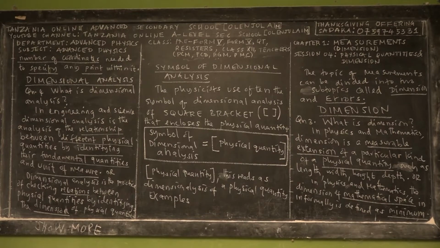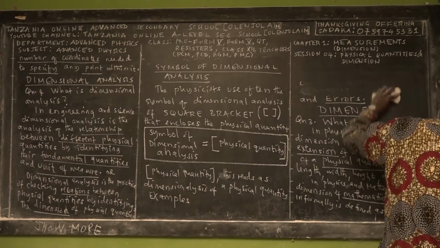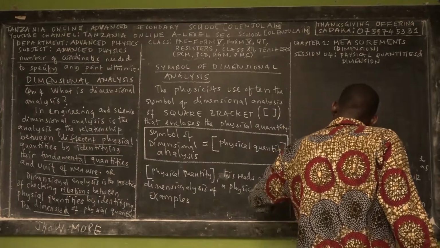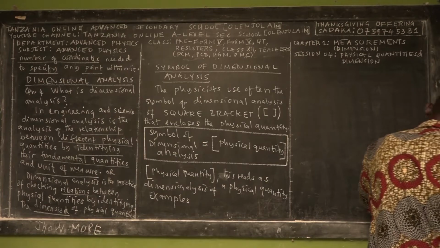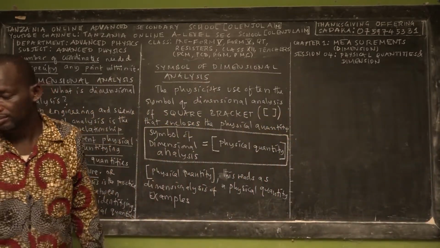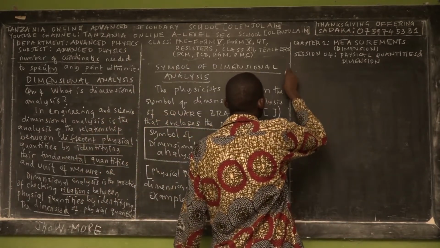Let me give you examples of dimensional analysis of some physical quantities. So we mentioned fundamental physical quantities and relative physical quantities. And this is the first example.